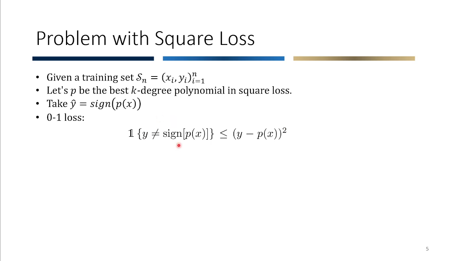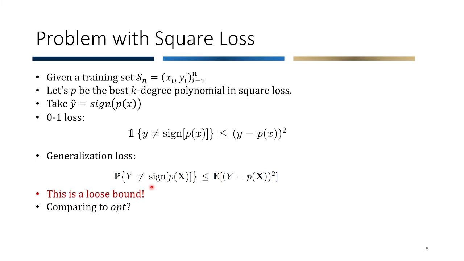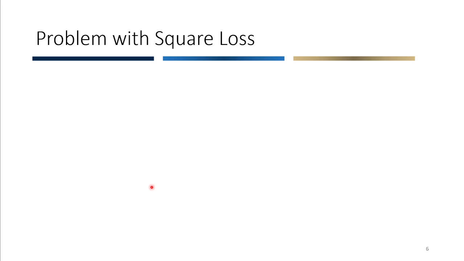Its 0-1 loss is less than or equal to (y minus p) squared, and this can be shown easily. If we take expectation, then we have the square loss here. We have this inequality. In this paper, our argument is that this is a loose bound and leads to weak PAC learning inequalities.